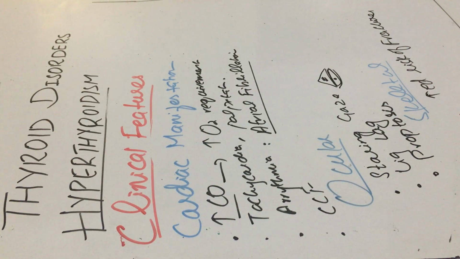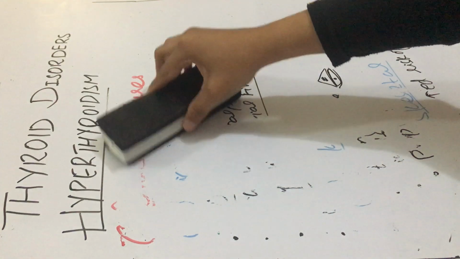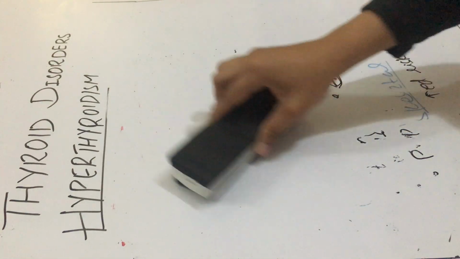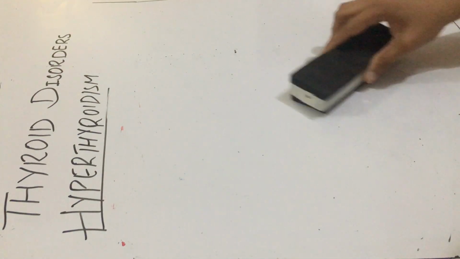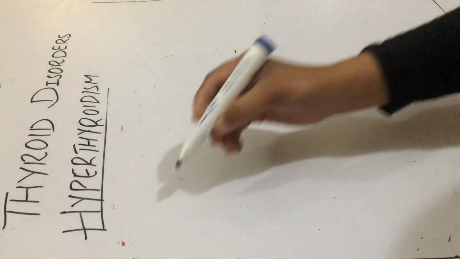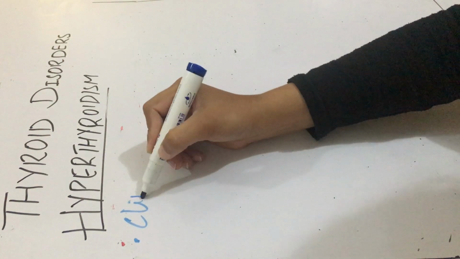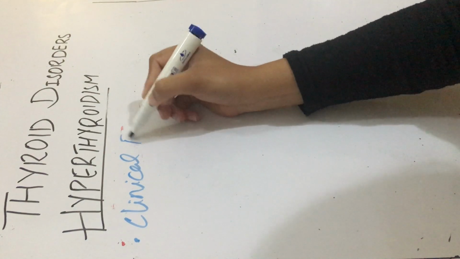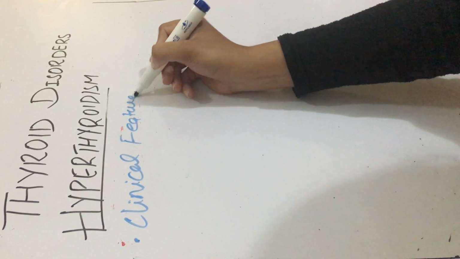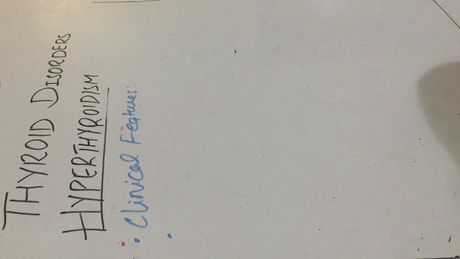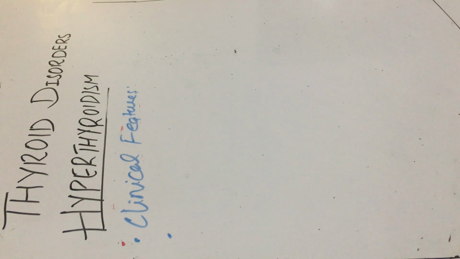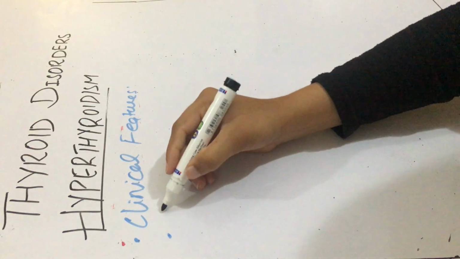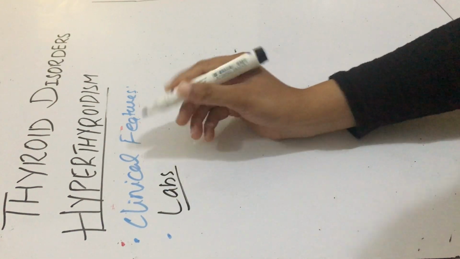Now we discuss the diagnosis of hyperthyroidism, that is, how you will diagnose that the patient is suffering from hyperthyroidism. Now the first is the clinical features, which we discussed previously. By the symptoms you can suspect that this patient might be suffering from hyperthyroidism. And the second important tool is the labs, laboratory findings.